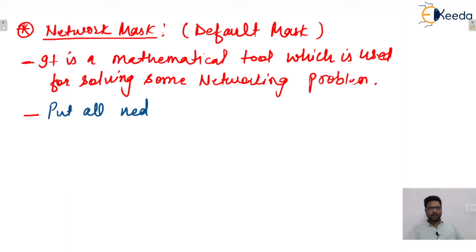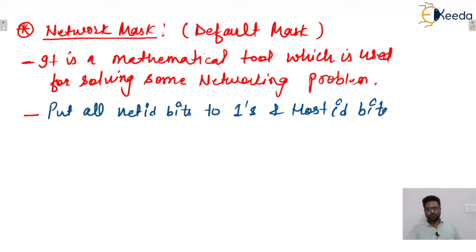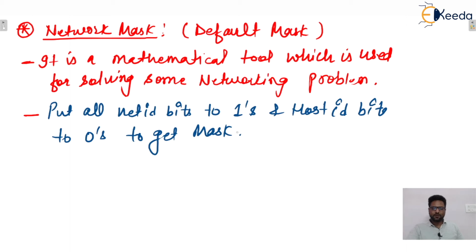Put all network ID bits to ones and host ID bits to zeros to get the mask. We'll see what will be the mask for each and every class.